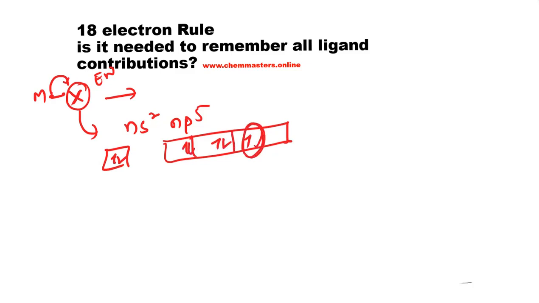Here we have only one unpaired electron, and I told you that if the ligands coordinate with the metal through unpaired electrons, then the ligands will get the oxidation state simply equal to the number of unpaired electrons which are contributing to the total valency electrons. So here the halogen always has oxidation state -1 only. So in ionic electron count, the total electron contribution is equal to 2 electrons with the formal oxidation state -1 on the halogen.